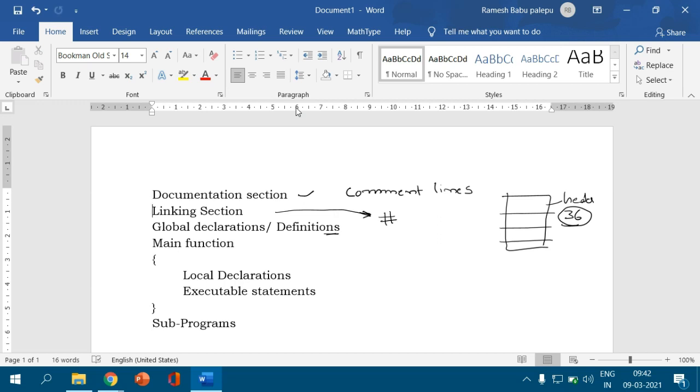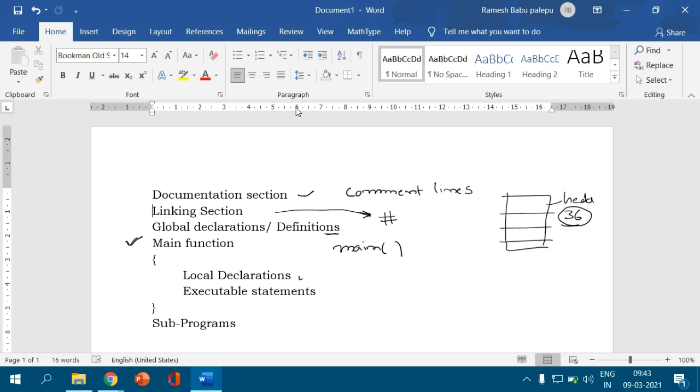Generally, the C program execution starts from the main function. So here we write the function as main, and we keep the parentheses. Before this main, we also specify the return type. The return type returns a certain value to the compiler after execution of the program. Sometimes it is not mandatory for certain C compilers, while for certain C compilers it is mandatory.